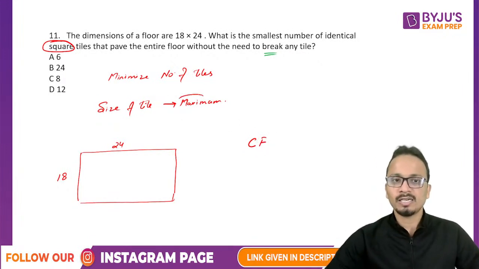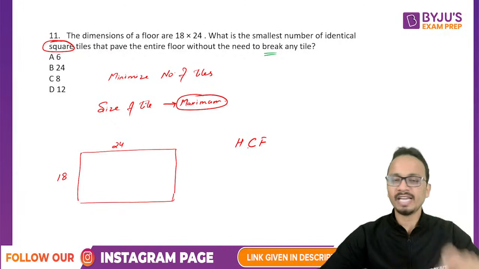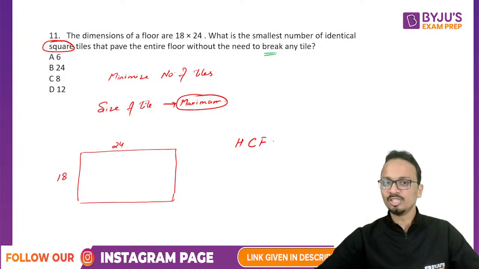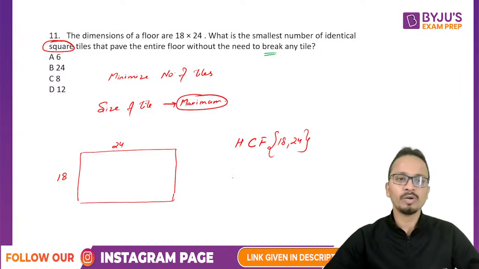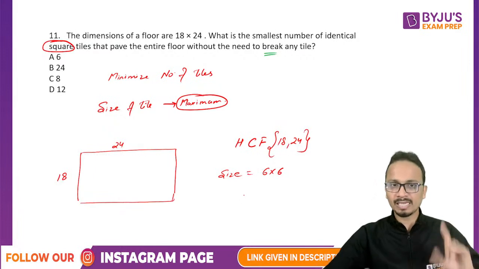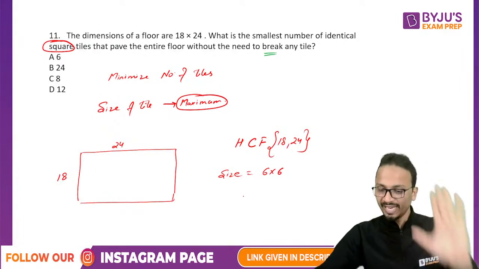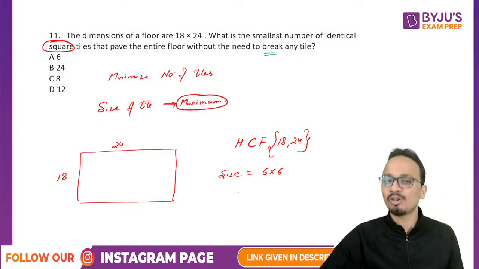Also, since the size of the tile has to be maximized, I need the highest common factor of 18 and 24. This is the reason why we calculate the HCF of 18 and 24. So HCF of 18 and 24 is equal to 6. So the size of the tile will be equal to 6 cross 6. Am I clear up till this point? Dhruv, wait. This is the size of the tile, not the number of tiles.